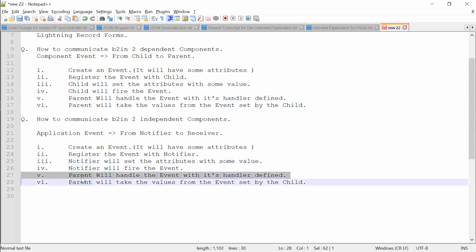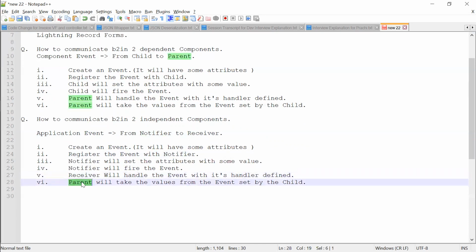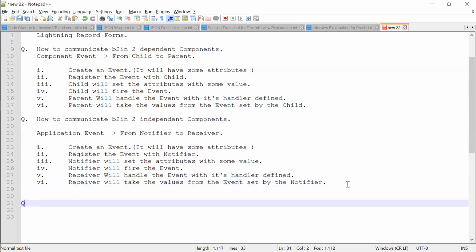Till now, do you have any doubt? We are all clear. So next, the question will be how to use a lightning component, I mean the Aura component, as a lightning quick action tab.